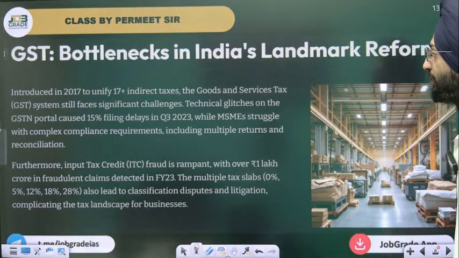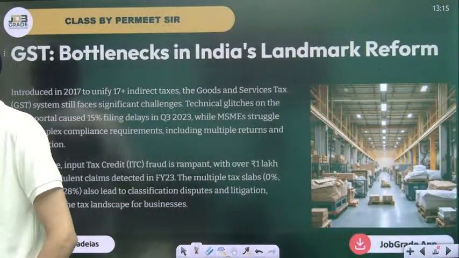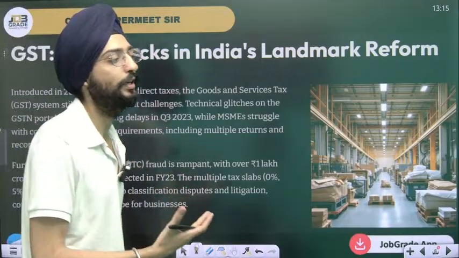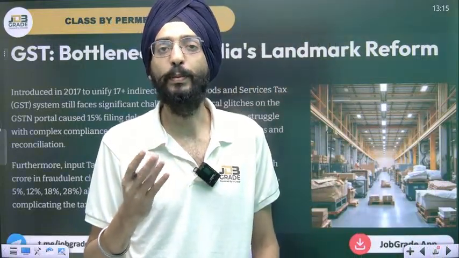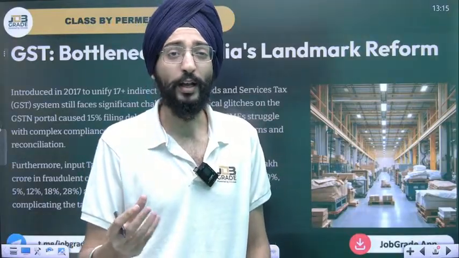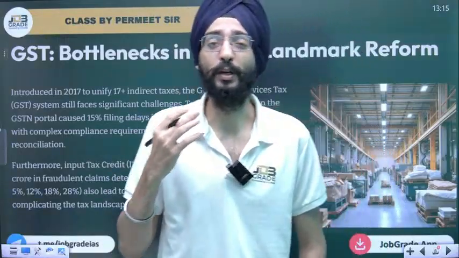Let's move on. GST bottleneck in India's landmark system. When you talk about the GST, there are a lot of things you need to know, like how it works, the input tax credit system, and so on. But it's a topic you need to know, because it's been creating a bottleneck. It's been a problem for India for a long period of time, because it's an indirect taxation and it's extracting maximum revenue from middle class and lower middle class families.